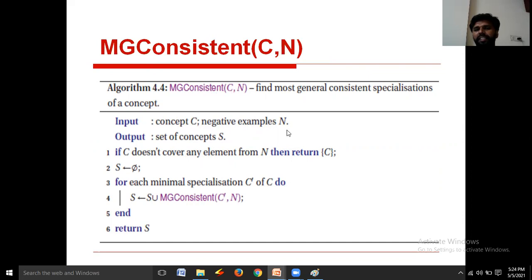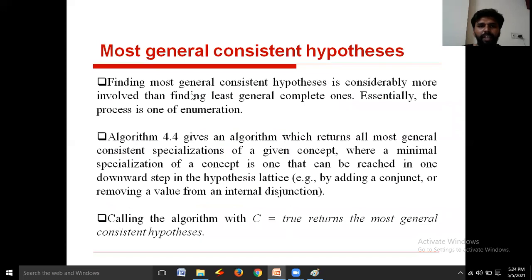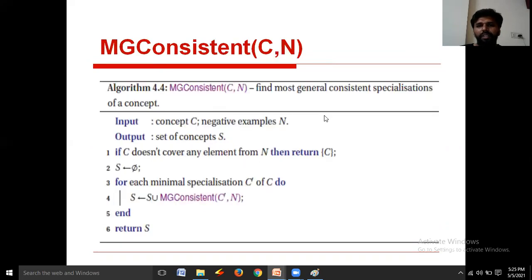Here C indicates a set of concepts. We are giving a set of concepts as input to the MG consistent algorithm. Why? Because from the set of concepts, we are going to identify the least general complete concept. Got the point? Now, least general means what?